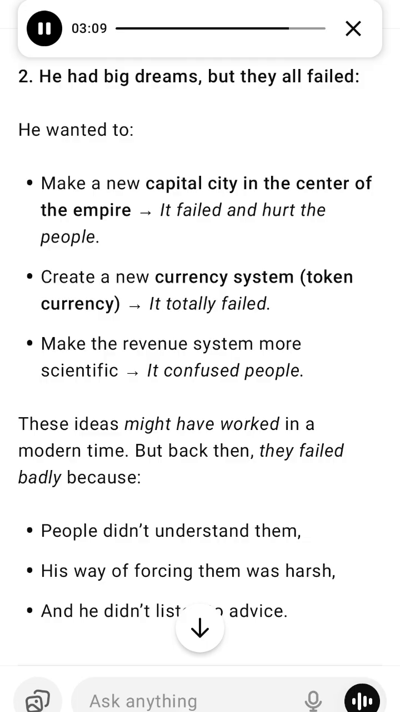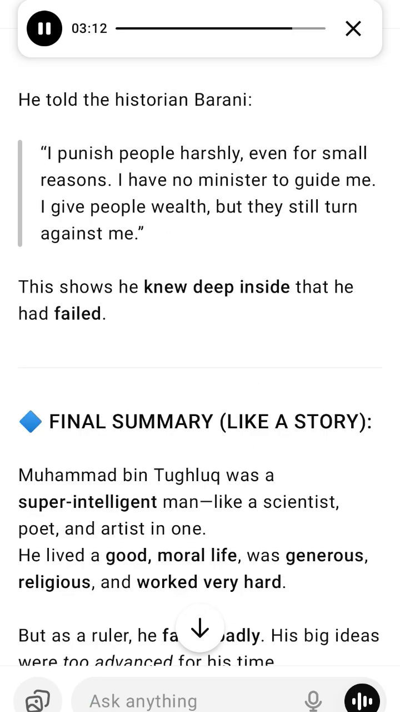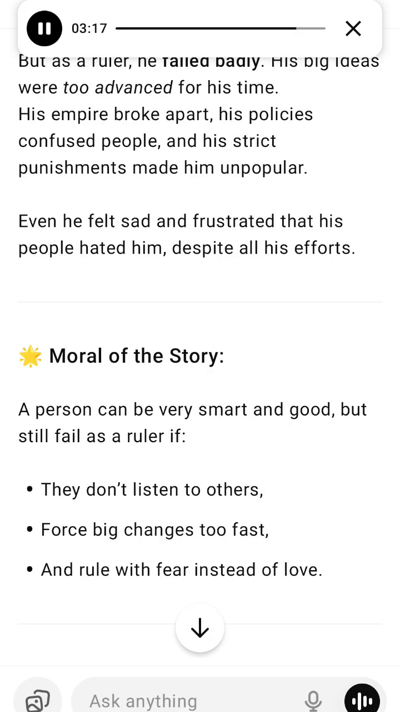Final summary, like a story. Mohammed bin Tughlaq was a super intelligent man, like a scientist, poet, and artist in one. He lived a good moral life, was generous, religious, and worked very hard. But as a ruler, he failed badly. His big ideas were too advanced, his empire broke apart, policies confused people, and his strict punishments made him unpopular. Even he felt sad and frustrated that his people hated him, despite all his efforts.